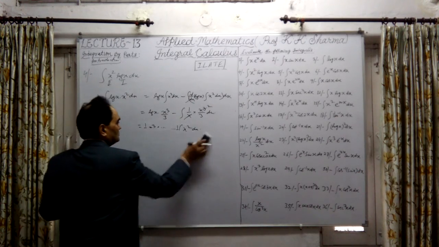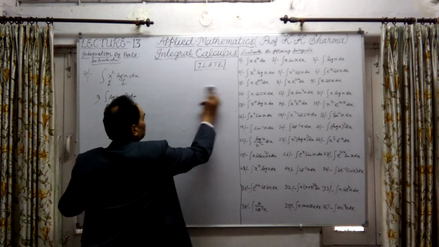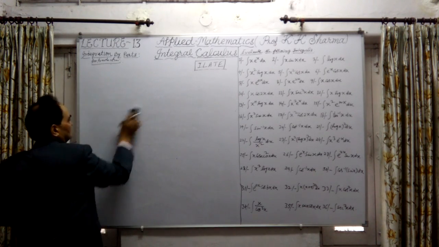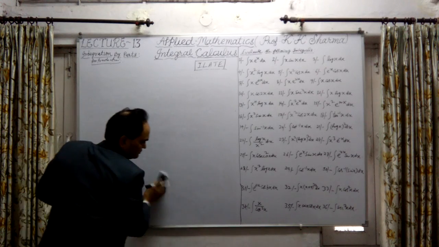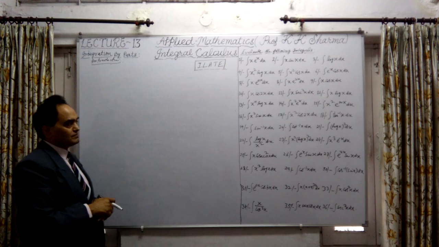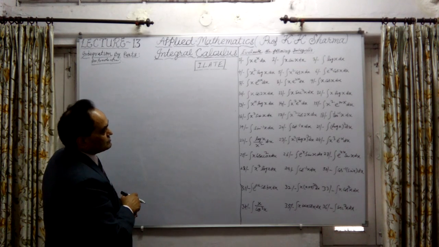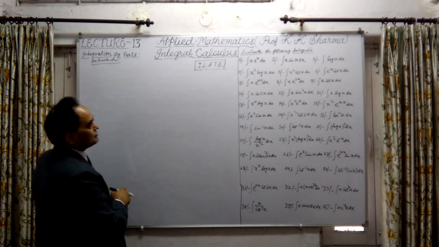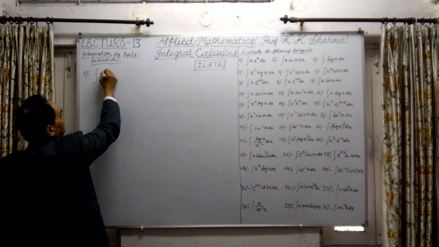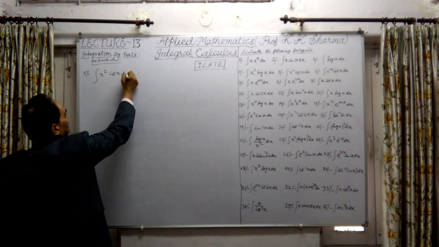Now let's talk about the next question, the 5th one. This is on the target of the bypass method we are discussing. A very important topic this is. We have to discuss this now. So question number 5, what does it say? Integration of x square into cos x into dx.